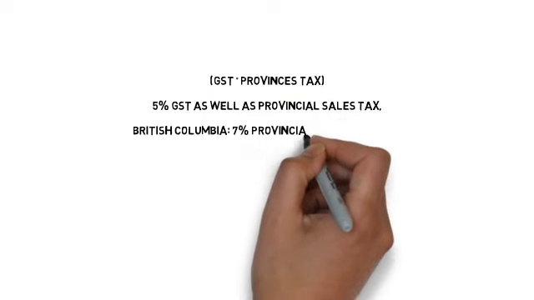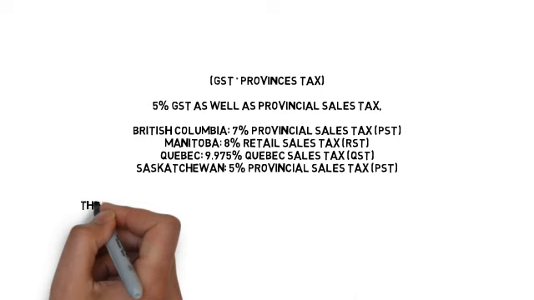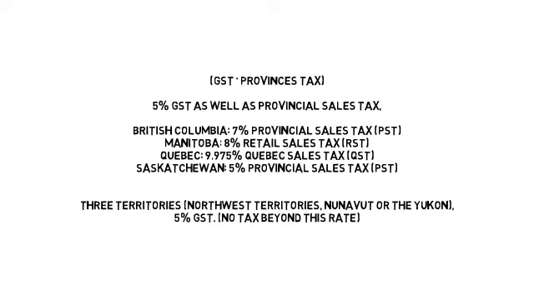Now let us look into certain other provinces where GST is 5%, and in addition to that the provinces will collect their own respective provincial taxes. For example, Manitoba, if we take into consideration, where RST is there, so for them 5% GST plus RST at 8%, so altogether it will be around 13%.